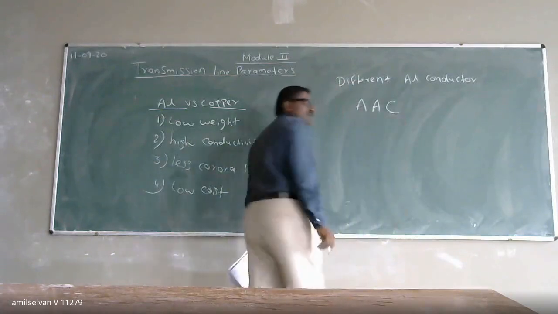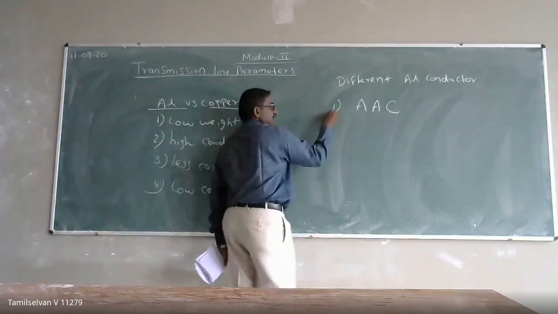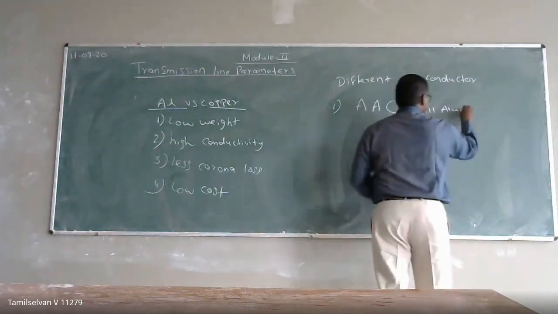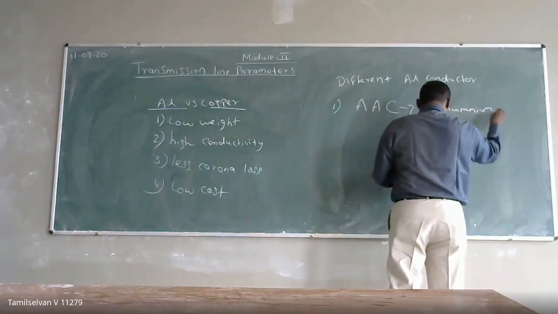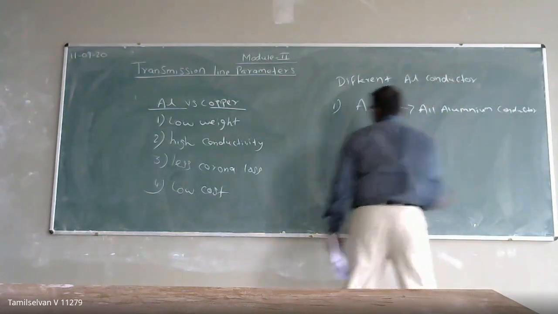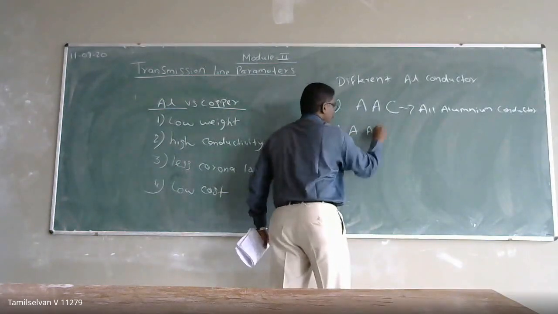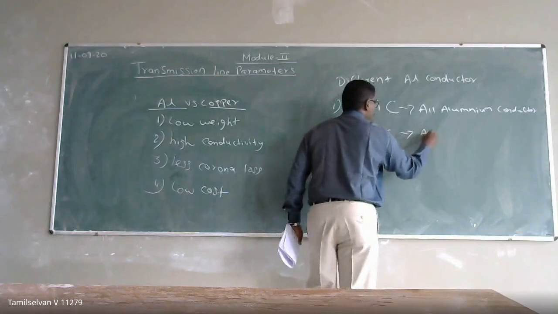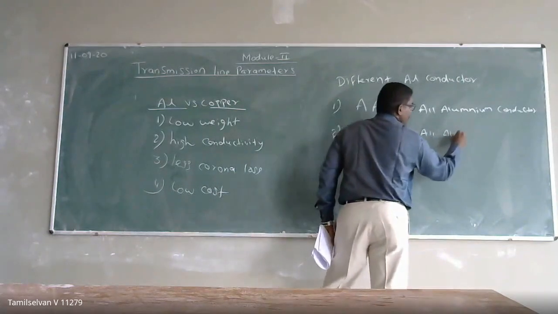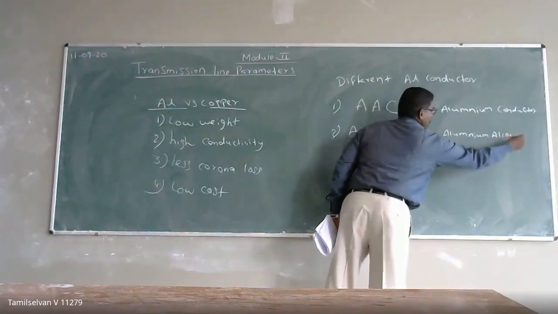AAC, all aluminum conductors. First one is going to appear, AAC, all aluminum conductors. Second is going to appear AAAC, all aluminum alloy conductors.